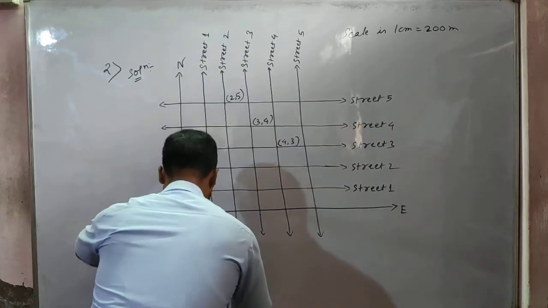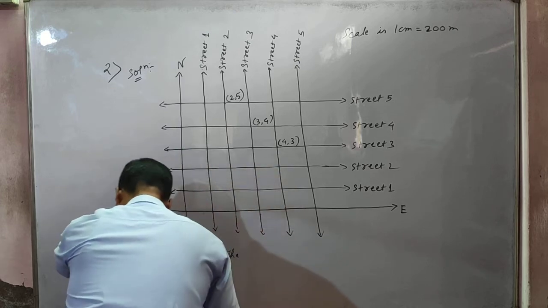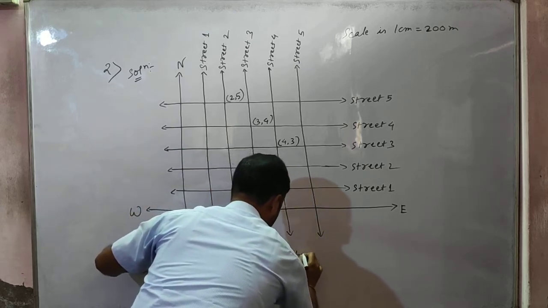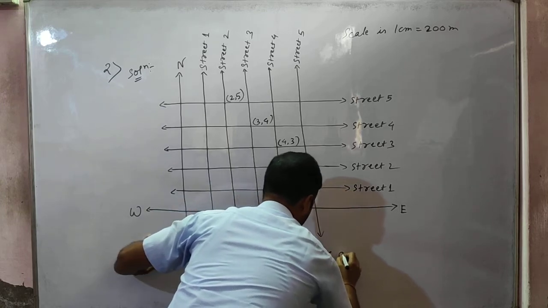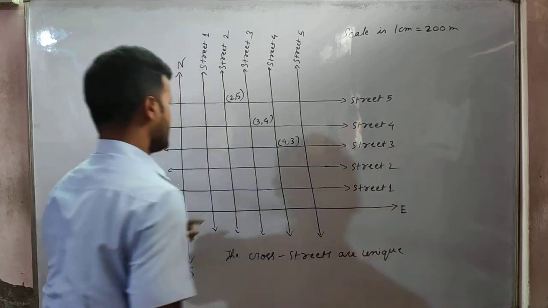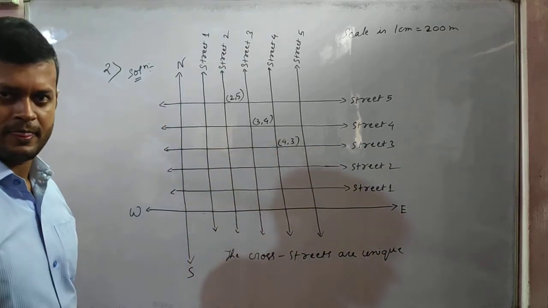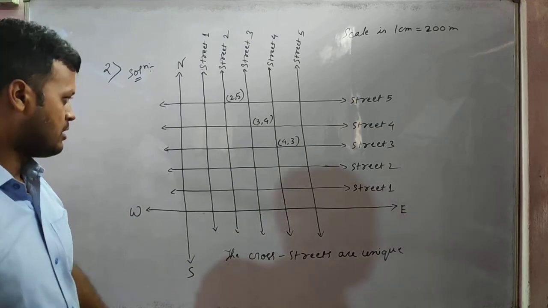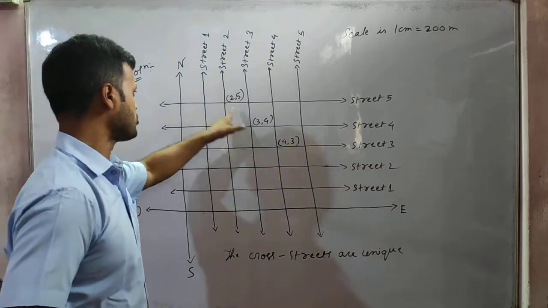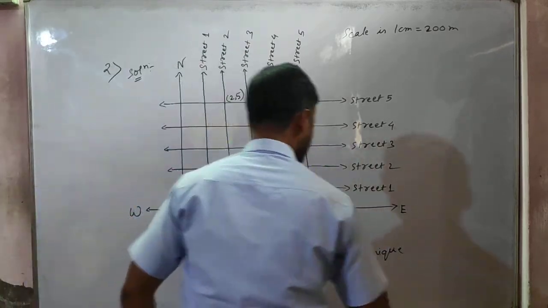You write below: the cross streets are unique, isn't it? Can you find any more 4 comma 3? 4 comma 3 will be only this point, and 3 comma 4 also will be this one only, and 2 comma 5 will be uniquely this one only. The cross streets are unique.